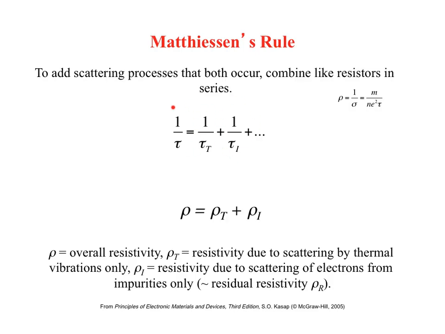If we now multiply both sides of this equation by the mass, the electron density, and e squared, we can convert these inverse relaxation times to resistivities using the relationship that the resistivity equals m divided by n e squared tau. In this way, we can then use Mathiessen's rule for how to sum these relaxation times to show that the total resistance is simply the sum of the individual resistances, as if we were combining these resistors in series.